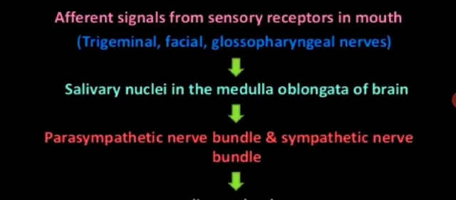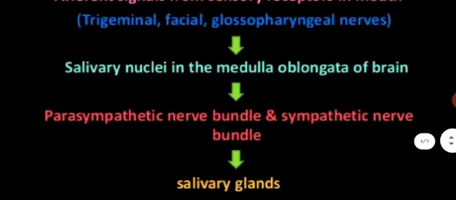And after that what happens, salivary nuclei in the medulla oblongata of brain. That means after getting the sensation or the impulses from these nerves, the salivary nuclei which is present in the medulla oblongata of brain gets triggered or initiated by these cranial nerves.